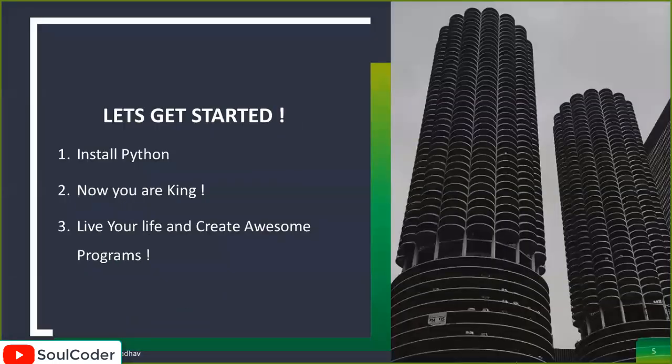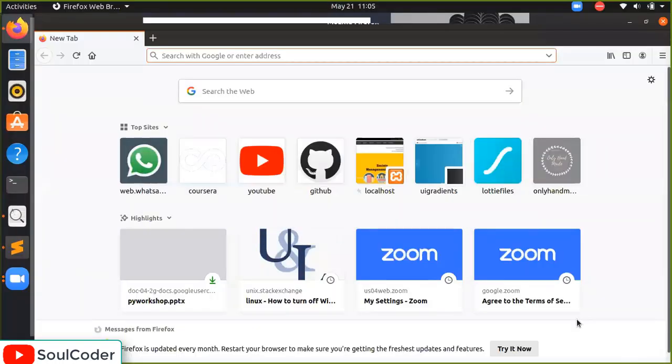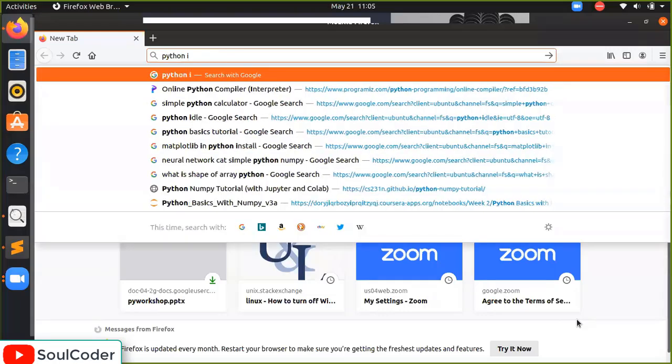So let's get started. The first step is to install Python. And if you have installed Python, you're a king, and you can create awesome programs. So first thing, we will go to the browser and we will write Python ideally.